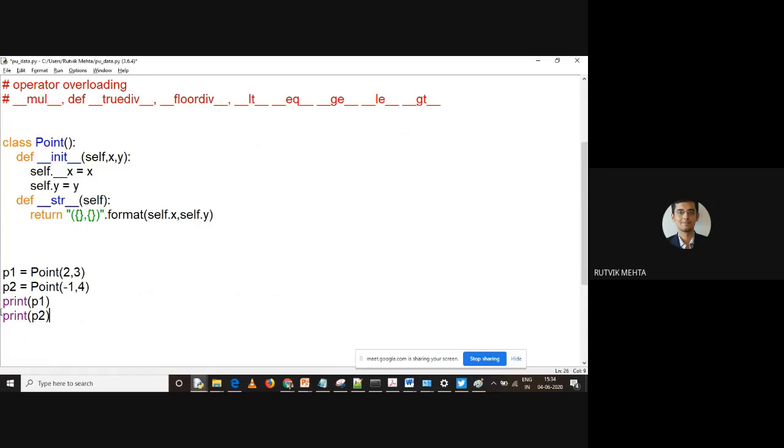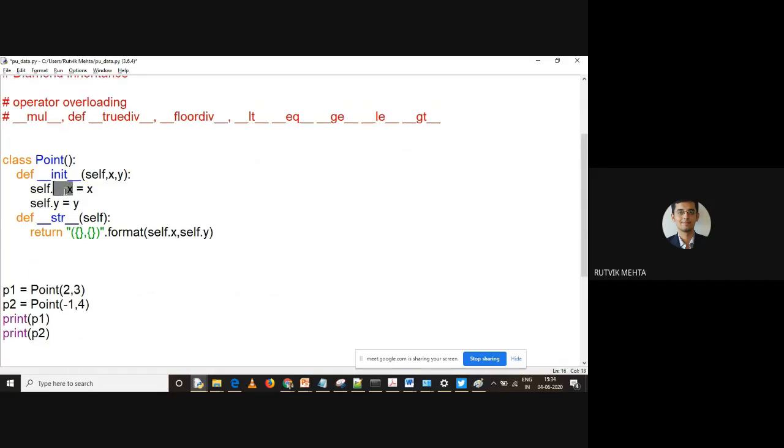Making it very simple over here. So self dot __x, this is a private variable. So if you want to make a variable private, it's very simple. How can you make it private? By adding two preceding underscores.